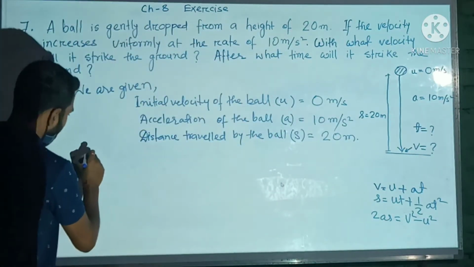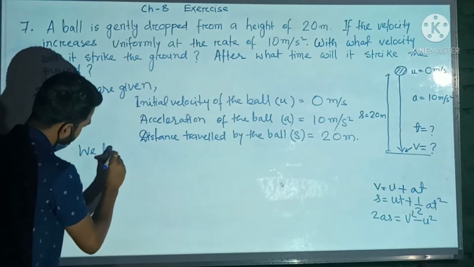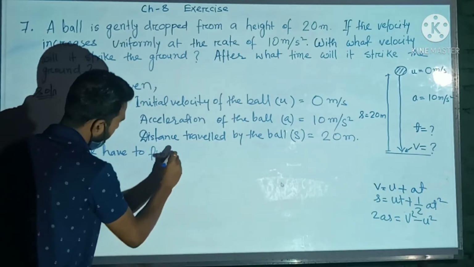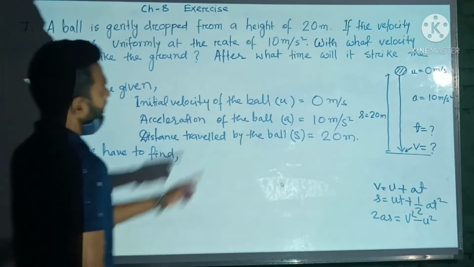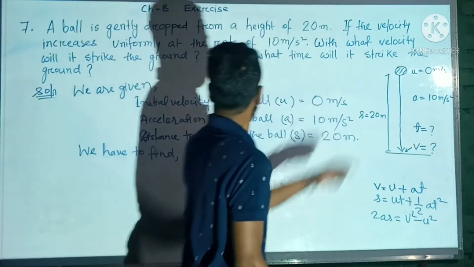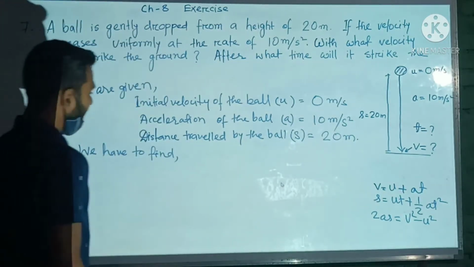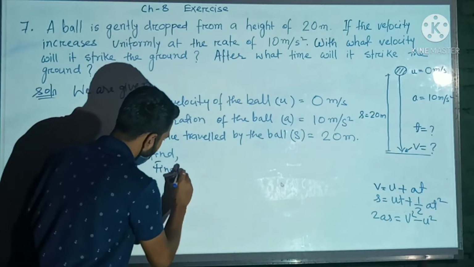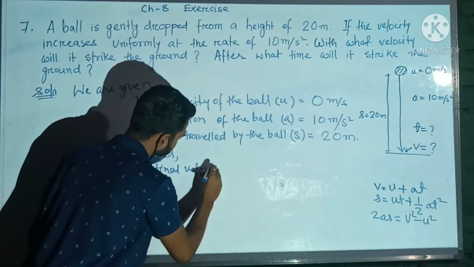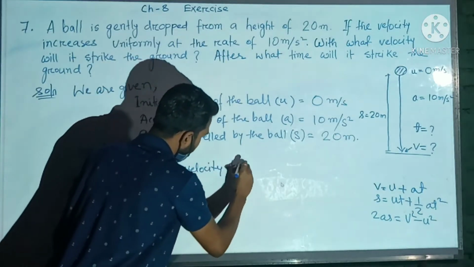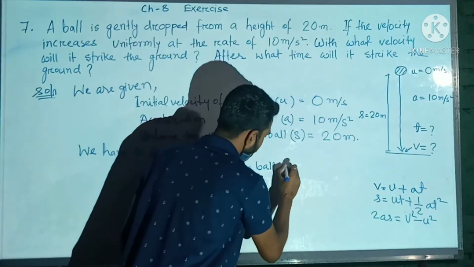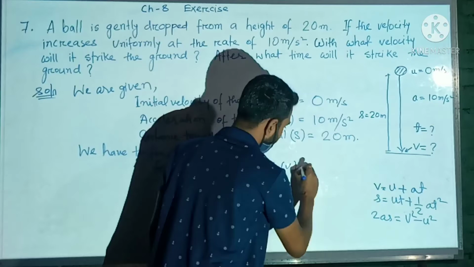Okay, now we have to find first the velocity attained by the ball, that is the final velocity of the ball. We will denote it by small v.